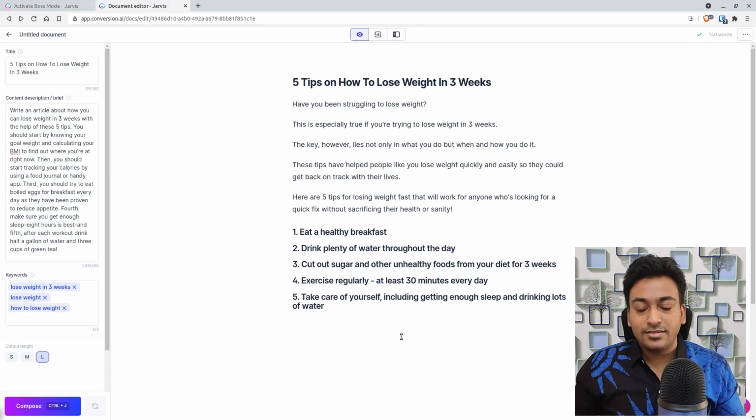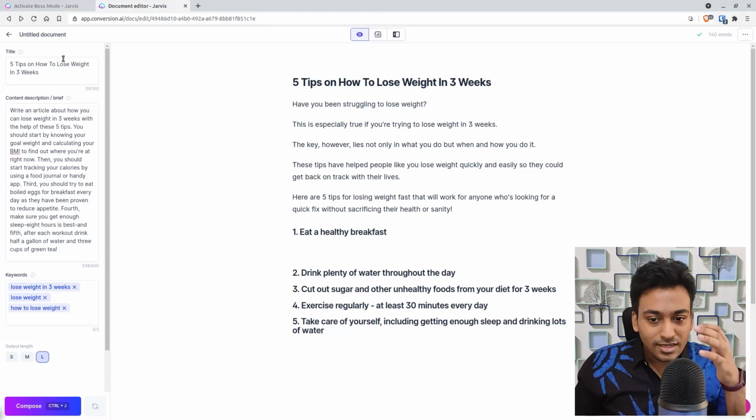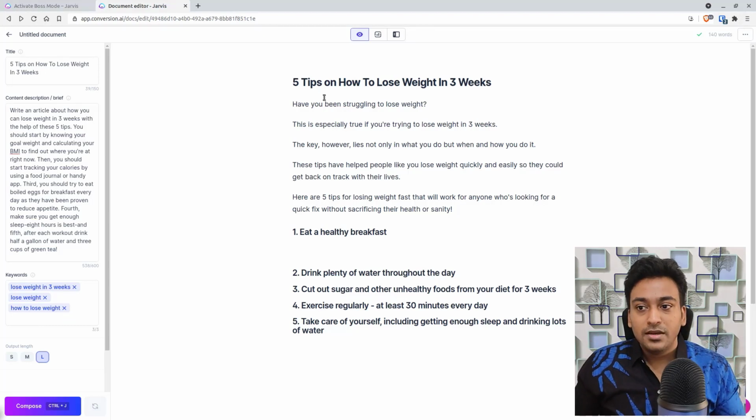The next one is something called free flow, where if I go down, now I want to write something for this section. I know eating a healthy breakfast is really good, but I don't know where to start or what to write, something like writer's block. In that case, I have this left side fully filled up with all the context I have given.